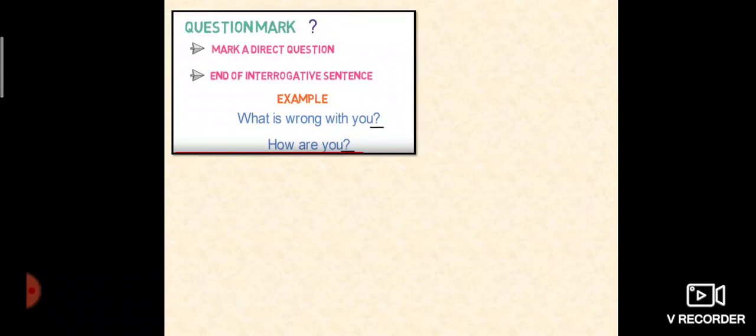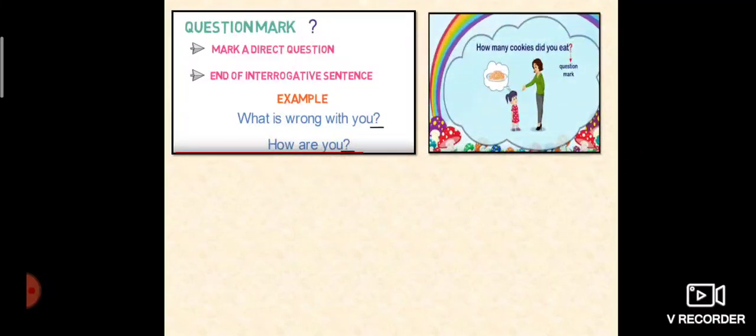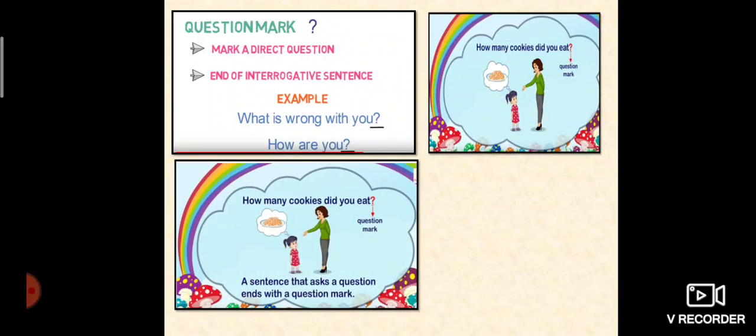Let's see the question mark. Why do we use question mark? To make a direct question, at the end of an interrogative sentence. For example, what is wrong with you? How are you? So we are asking a question. How many cookies did you eat? Mother is asking a question. A sentence that asks a question ends with a question mark.